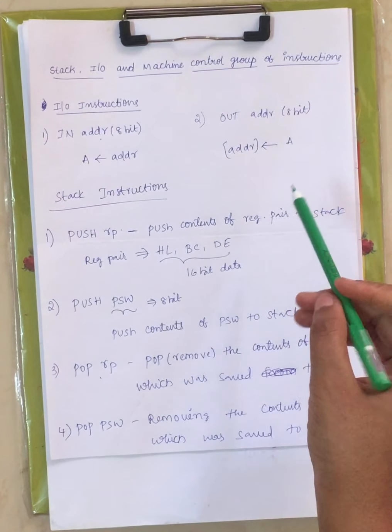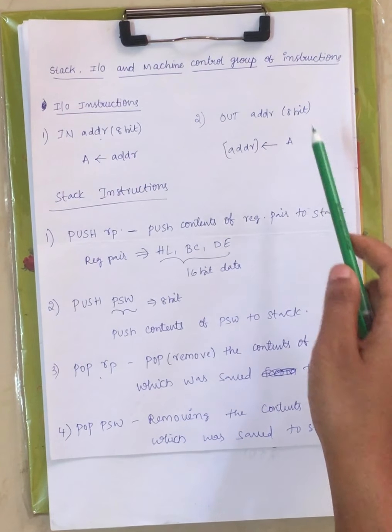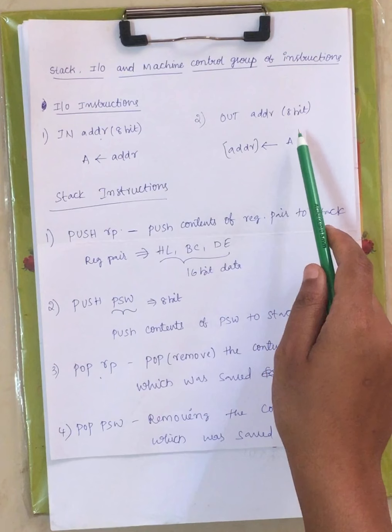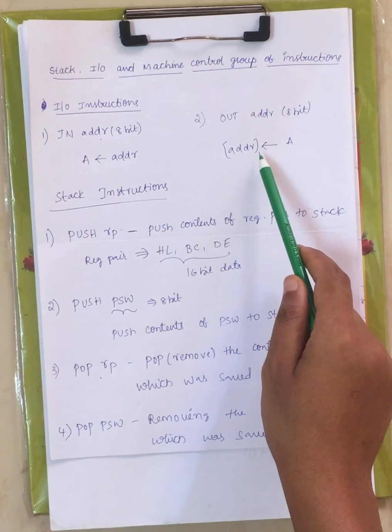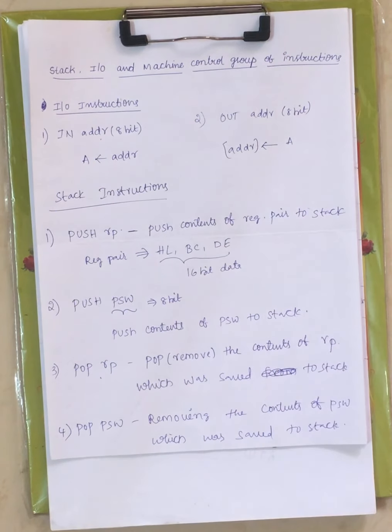Next we have OUT address, right? Just the reverse operation. Whatever address is specified within the instruction, to that address we are moving the contents of the accumulator, just the reverse operation, right? If you are moving the contents of the address to A, the accumulator, that we call IN address. If you are moving the contents of the accumulator to the address which is specified within the instruction, that comes under OUT address, right?